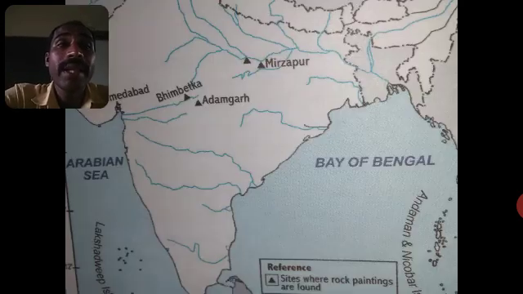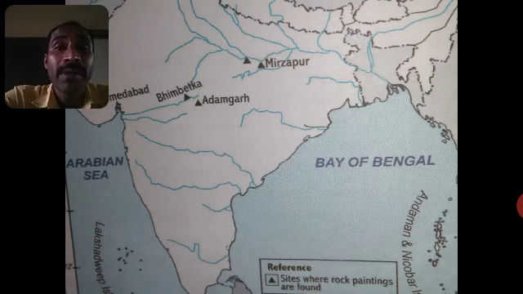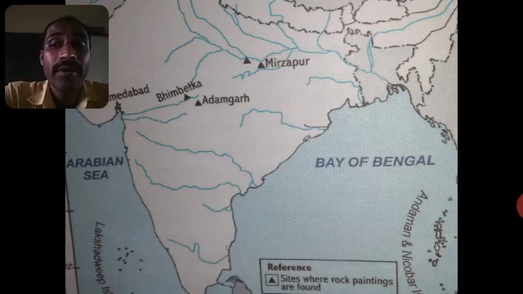In India, where have rock paintings been found? In India, rock paintings have been found in Bhimbetka in Madhya Pradesh, Adamgarh, Ahmedabad, and Mirzapur. In these places, rock paintings have been found. You have to see this map because it may come in the exam. Ahmedabad, Bhimbetka, Adamgarh, and Mirzapur. Understood? And in different parts of the world also, cave paintings have been found.